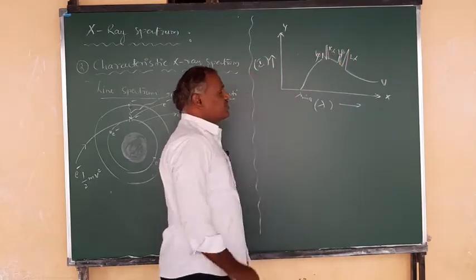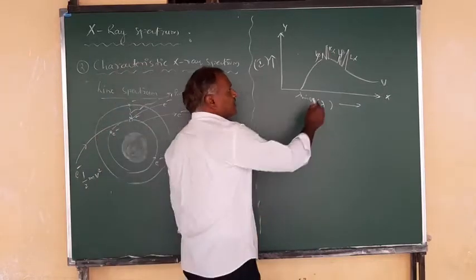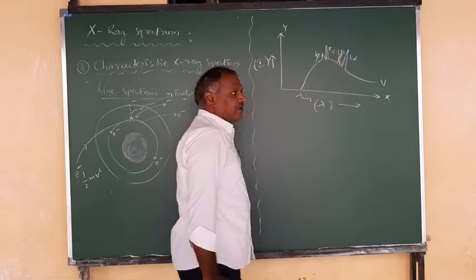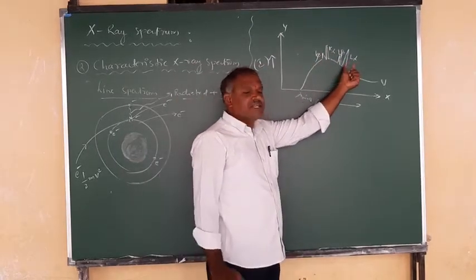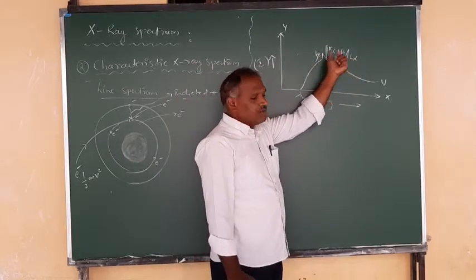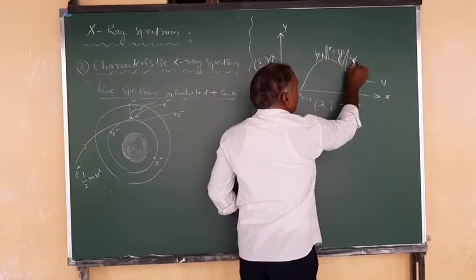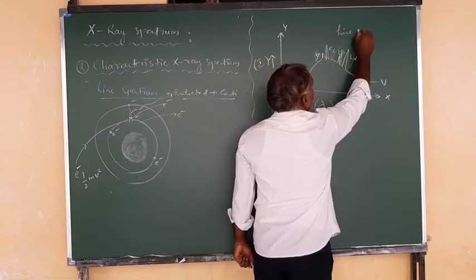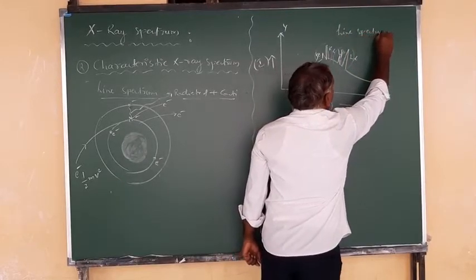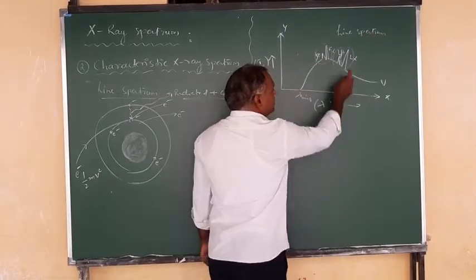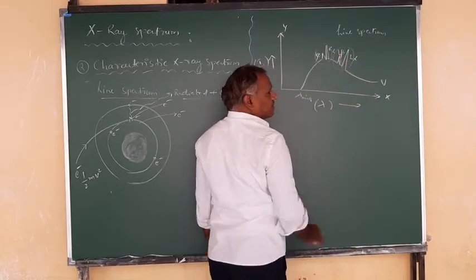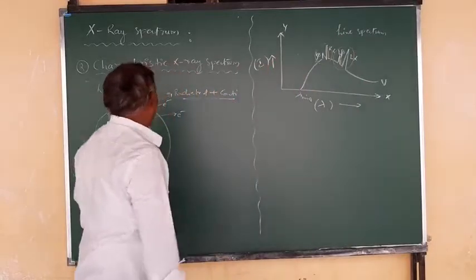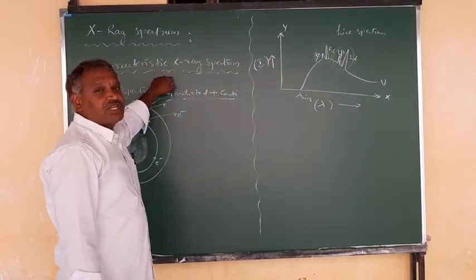Depending upon whether the electron makes a transition into the K shell, you get K alpha and K beta, or into the L shell, you get L alpha and L beta. These spikes are the line spectrum, and this line spectrum is combined with the continuous spectrum, so this type of graph is observed for the characteristic X-ray spectrum.